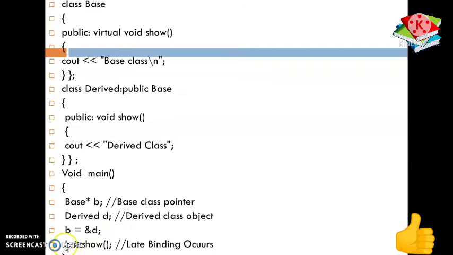But in case of late binding, when we call the member function by using the base class pointer, it performs the linking at the time of execution, at runtime. It calls the member function according to the requirement of the programmer. So late binding refers to the matching of the function call to the code of the function at the time of execution, not at the time of compilation. So late binding is achieved in C++ with the help of the virtual keyword.